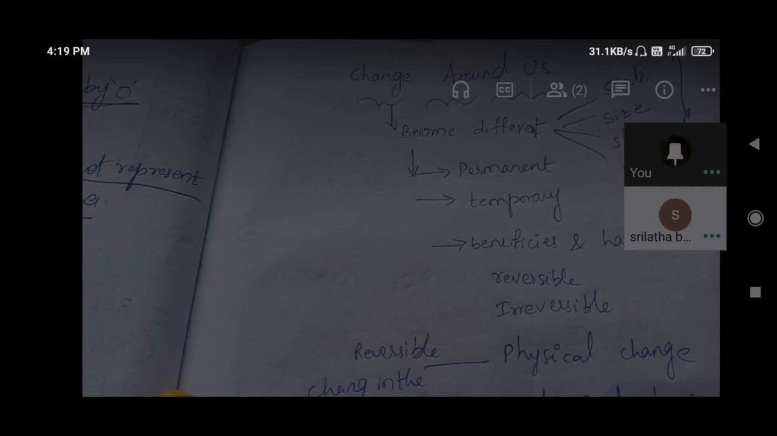And by burning of that wax paper, whatever paper we are burning, which is covered with wax, that is a chemical change. Why? Because ashes will come. Ash is the new substance formed.